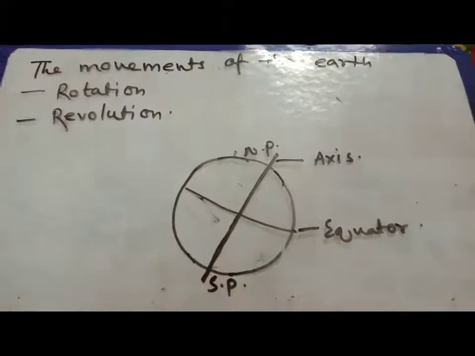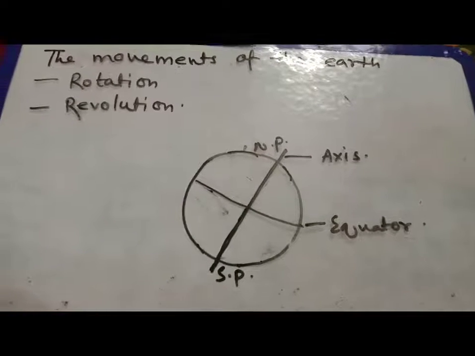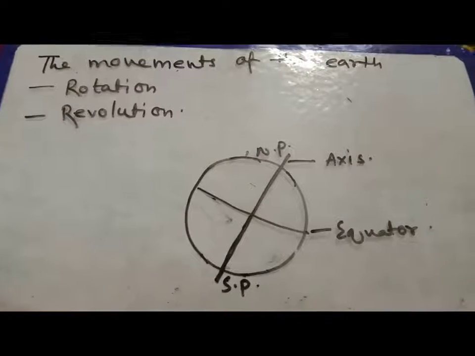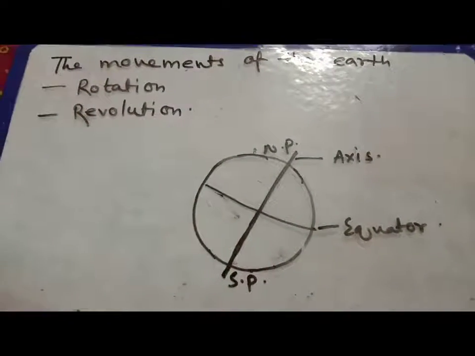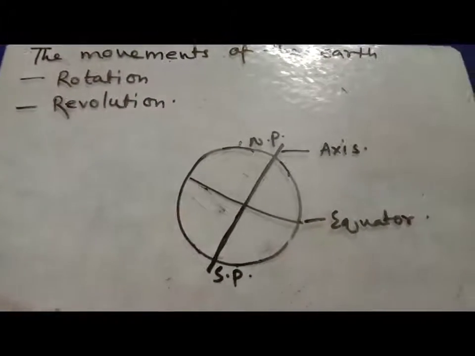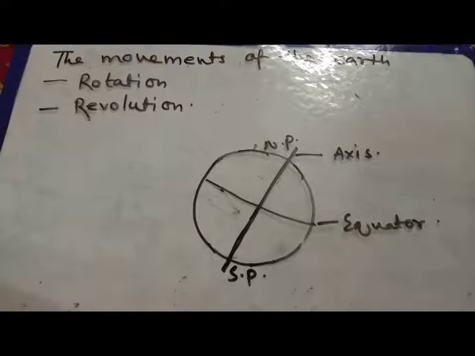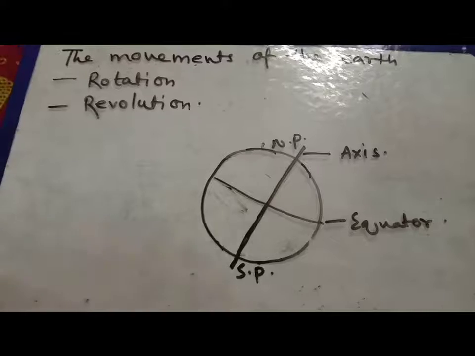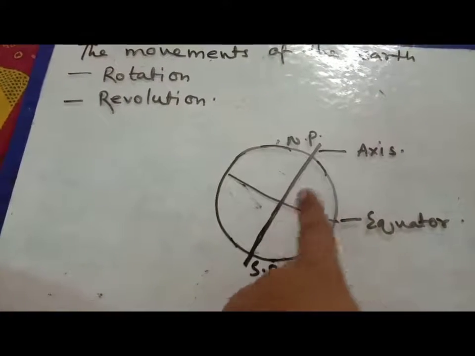Rotating means, what is the meaning of rotation? I will tell you. Before that, I want to tell you that you can see the earth rotates on its axis. You can see this one, the earth. And the axis is also an imaginary line. So with the help of this axis, the earth is rotating on its axis.